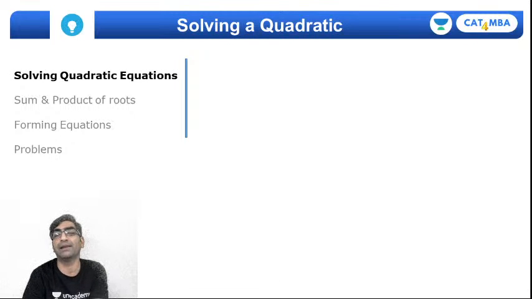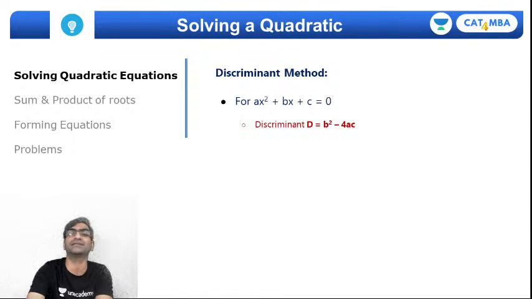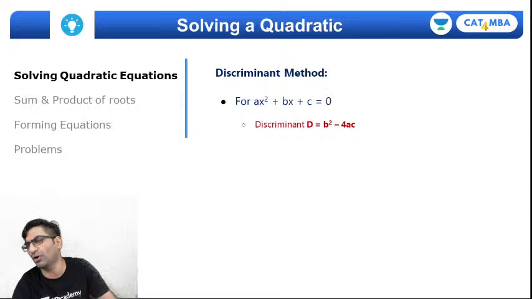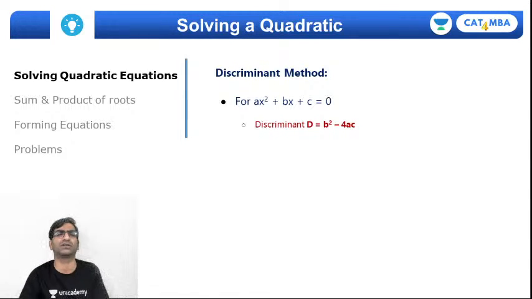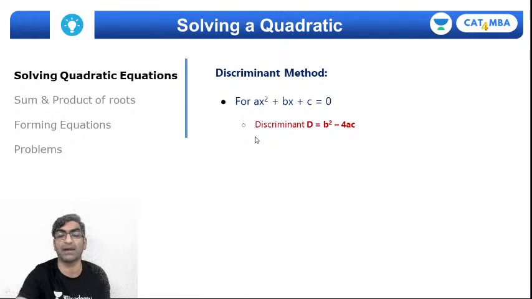Okay, well, it's good to know split the middle term, but it's not always useful. Sometimes you might not factorize, sometimes it might not be apparent to you. So the next sort of shastra or weapon you want in your arsenal is the discriminant method. For a quadratic equation, start with calculating the discriminant. Very, very important. Multiple things you can use a determinant for, but here we're going to use the discriminant to calculate the roots. So d is b square minus 4ac, first determine that.